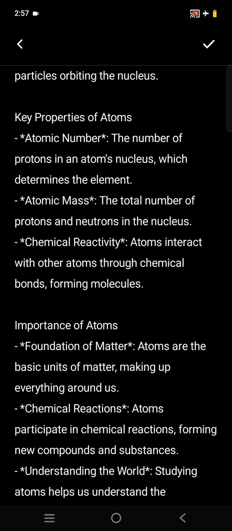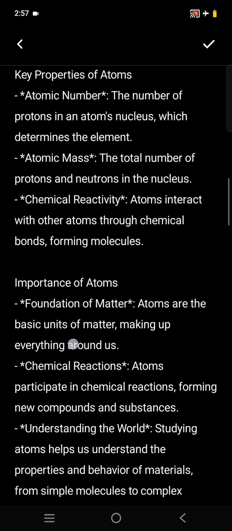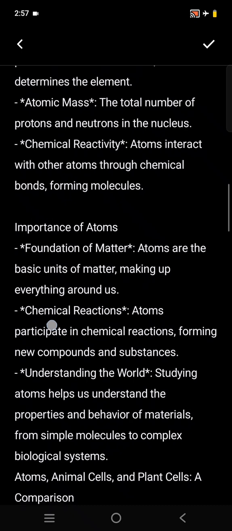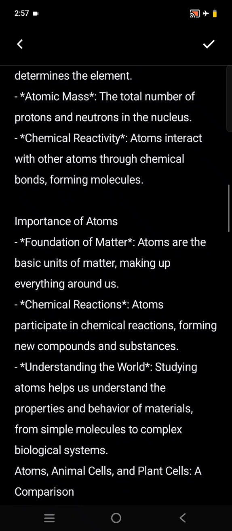Second, chemical reactivity. Atoms interact with other atoms through chemical bonds, forming molecules. It depends upon the valency of the atoms. The number of free electrons present in an atom is called the valency of an atom, and it is directly proportional to the bonds that an atom forms with other elements.